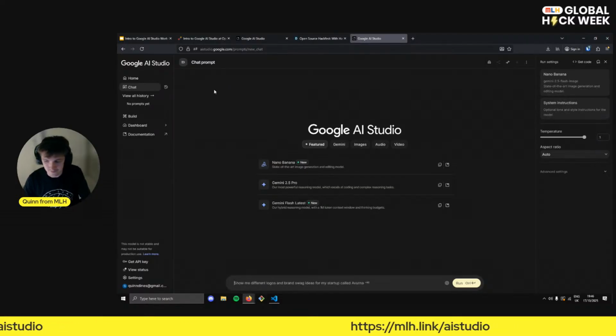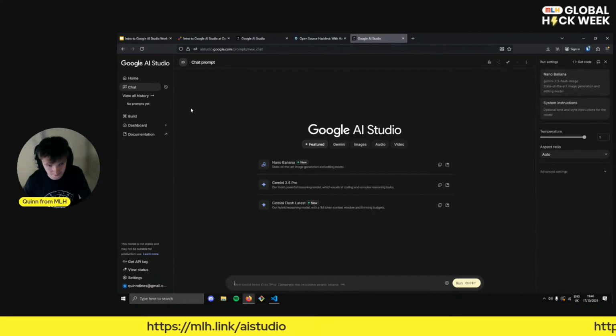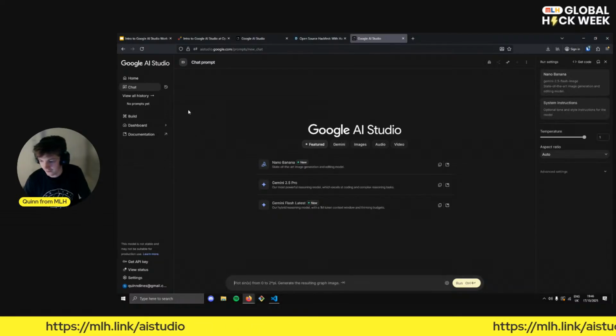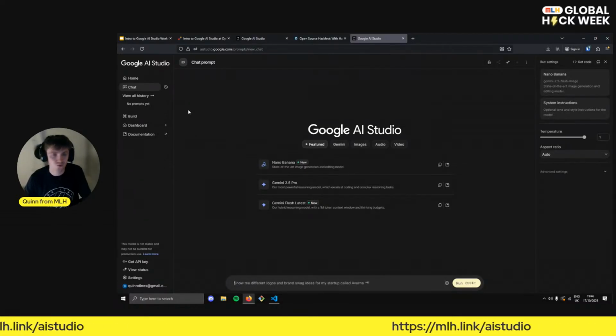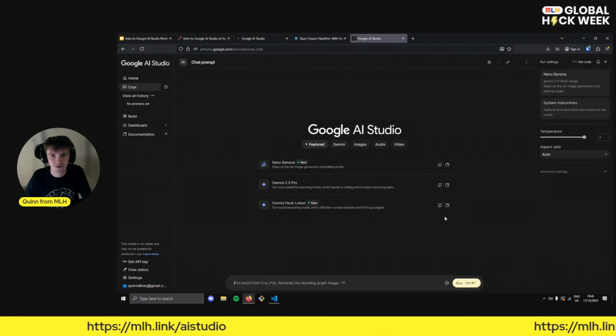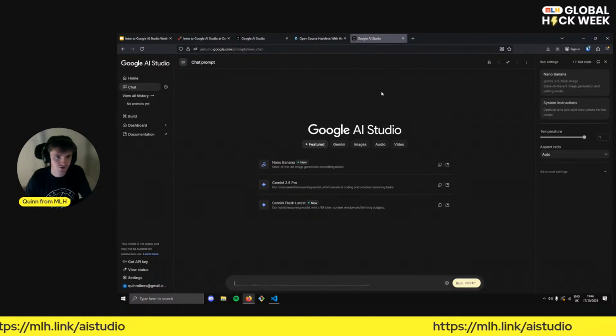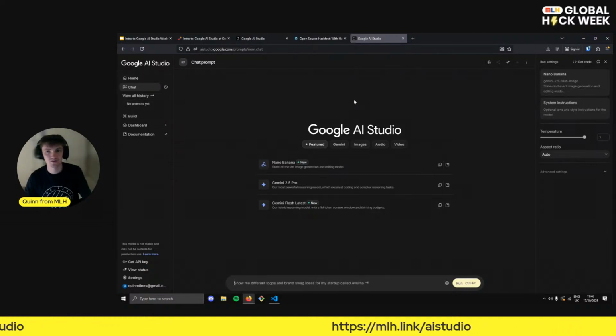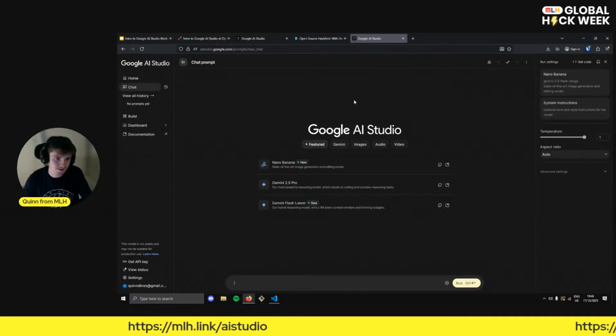Now, in particular, the first thing that I want to show you is how to get an API key. I want to show you this just so we can demonstrate that we can also work in our local code environment. We don't have to do things up in the AI Studio. We can use the AI Studio really easily to switch to our environment, okay? And you can do this in a few ways.